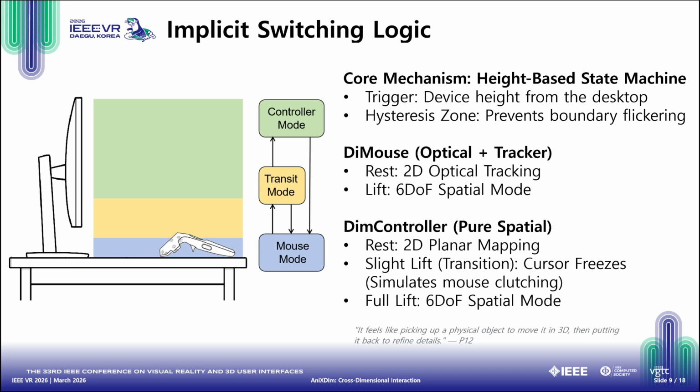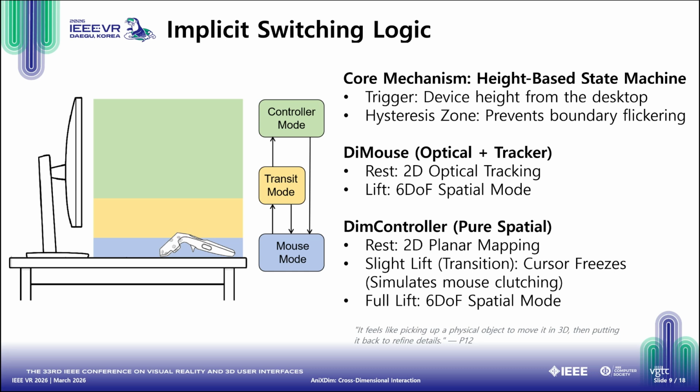The magic behind these devices is the implicit switching logic driven by a height-based state machine. For the die mouse, lifting it naturally stops the optical sensor from tracking 2D movement. We use a hysteresis threshold, meaning the height required to switch into 3D is slightly higher than the height to drop back to 2D. This prevents any flickering or accidental toggling at the boundary.